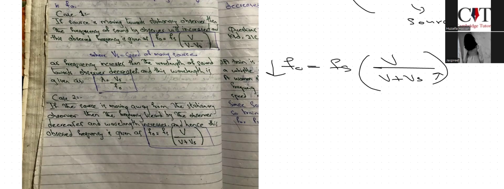You can remember it this way: in the above case, the frequency was increasing, so we subtracted, and the denominator becomes smaller, making the observed frequency greater because it is an inverse relationship, right? So these are the only two cases, the formula cases, for the Doppler effect.